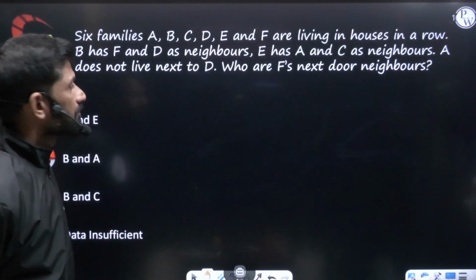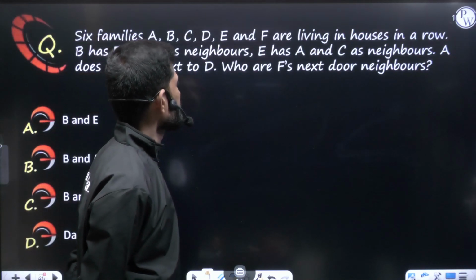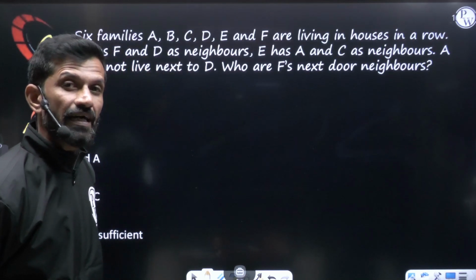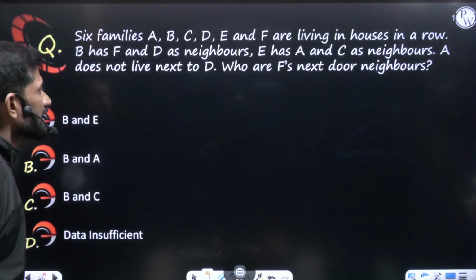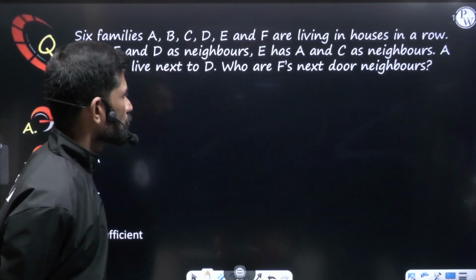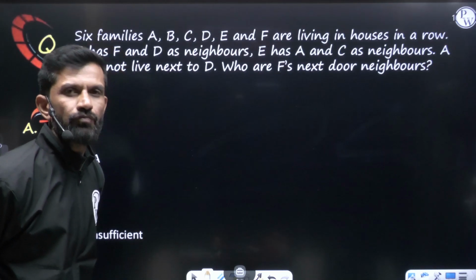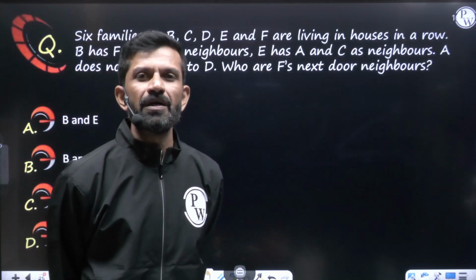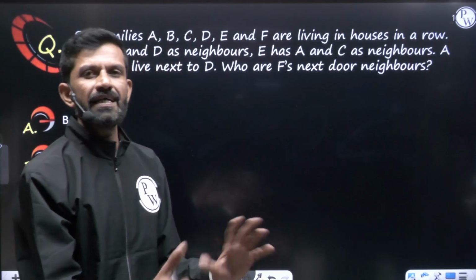6 families A, B, C, D, E and F are living in houses in a row. B has F and D as neighbors. E has A and C as neighbors. A does not live next to D. Who is F's next door neighbor? So we have to find F's neighbors. Next door means beside F, who are there.